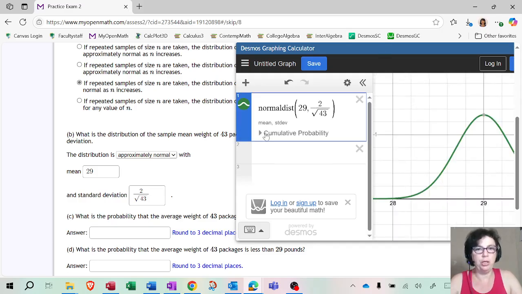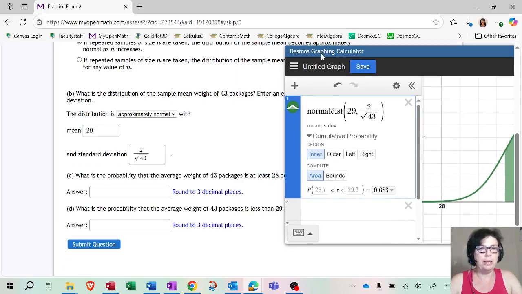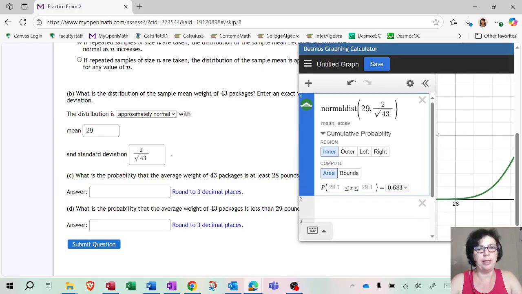Okay, so I see the distribution. I'm going to expand the cumulative probability menu. I want to know the chance that the average weight is at least 28 pounds. At least is right, so I go to right and enter 28. And I guess it's a really, really big chance.